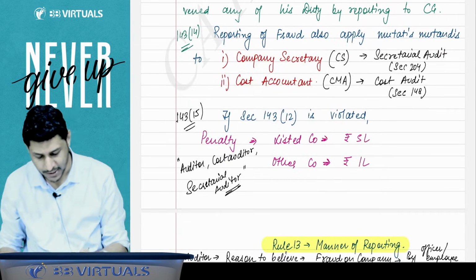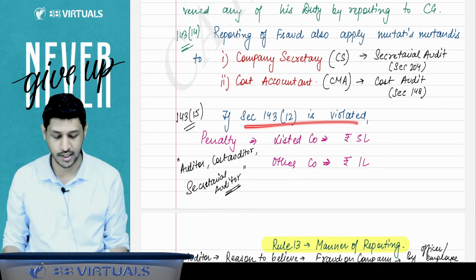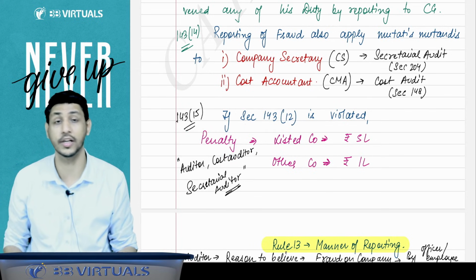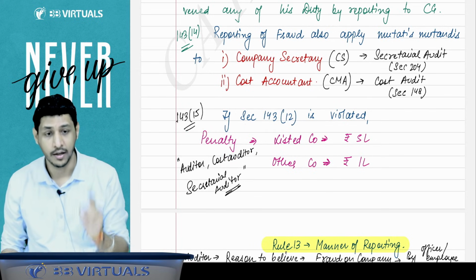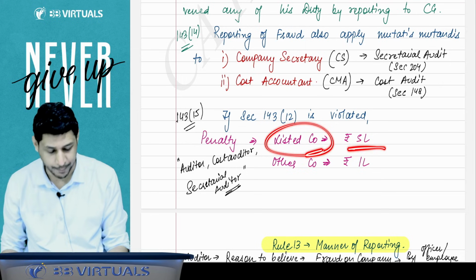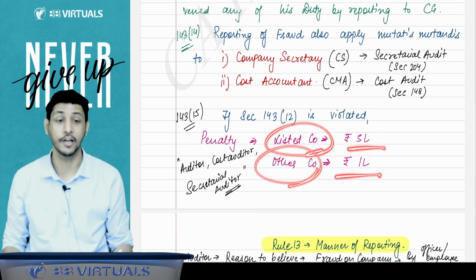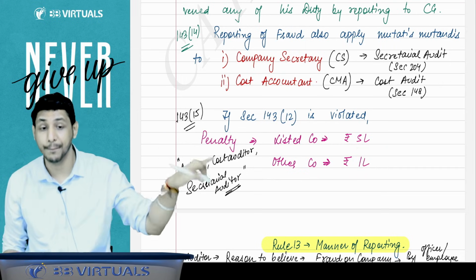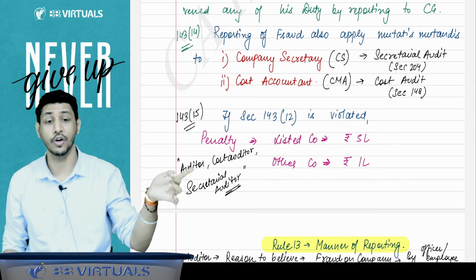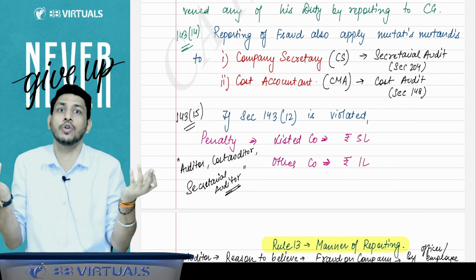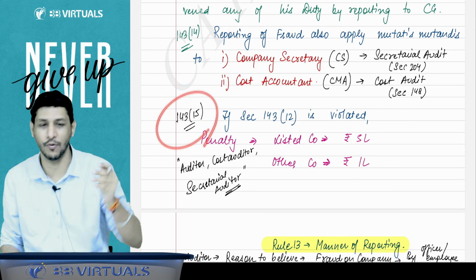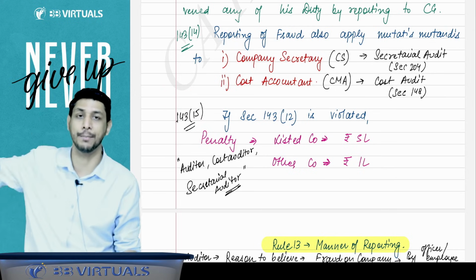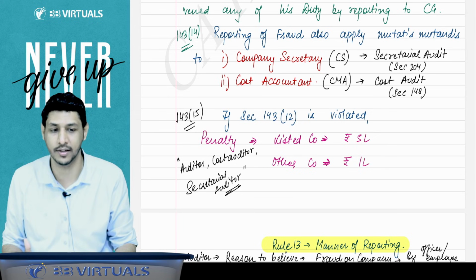And 143 subsection 15 says that if this section is violated, it means you have not reported the fraud, then the penalty on the company will be 5 lakh for a listed company and 1 lakh for other companies. This is the penalty on the company. What about the auditor? The auditor has violated 143, so the 147 punishment will be applicable to the auditor.